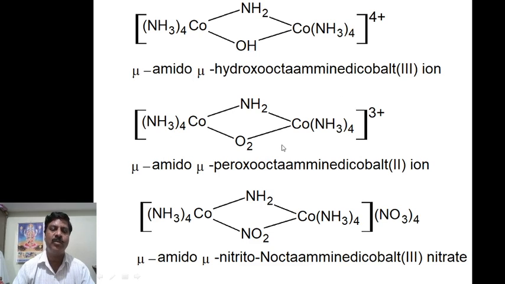Now similar to this, you have to write mu-amido, then mu-peroxo. Peroxo is minus 2 here, minus 2, minus 1, minus 3, and minus 3 equals plus 3.